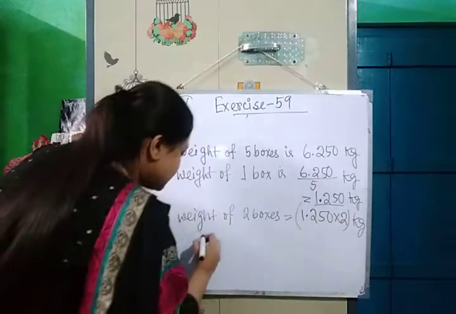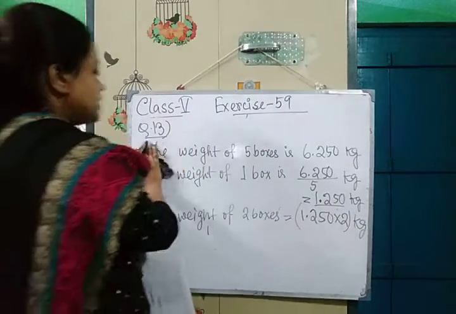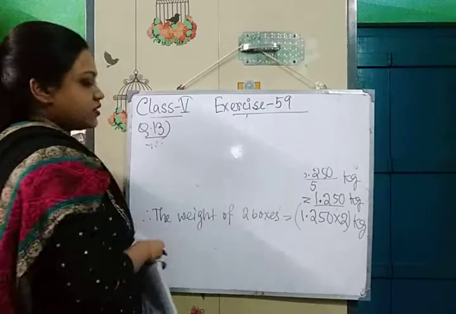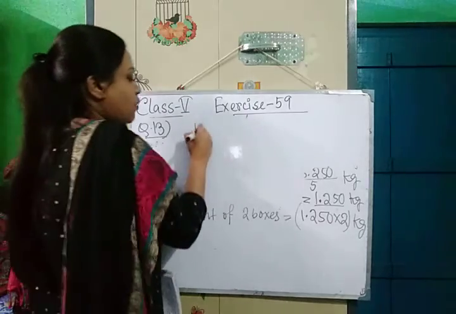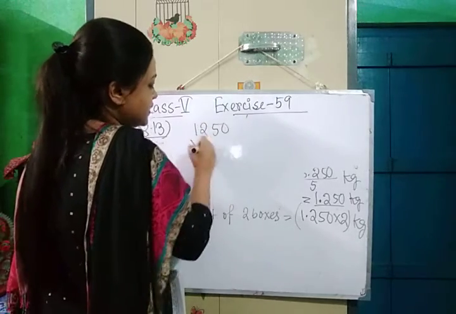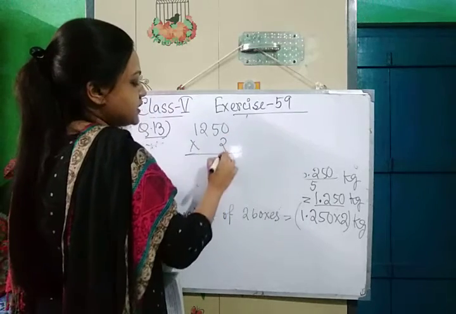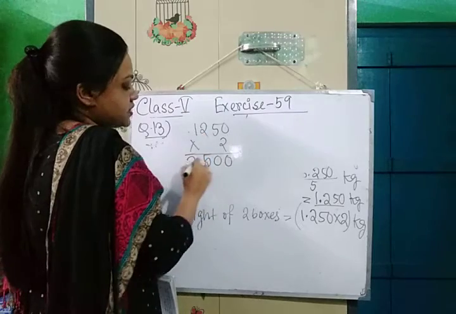Here I am doing the multiplication without the point. 1250 into 2. 2 zeros are 0, 5 twos are 10, 0, 1 in hand, 2 twos are 4 plus 1, 5. 2 ones are 2.